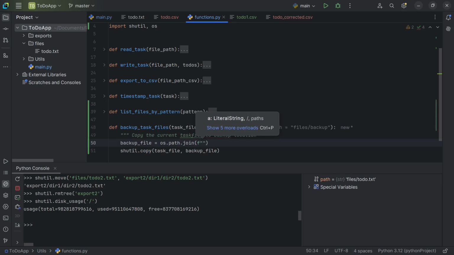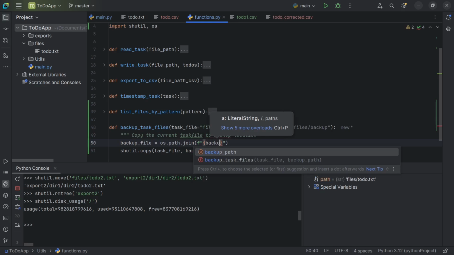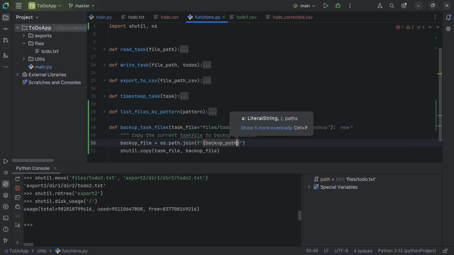Here, first we will put the backup path, which is the folder that contains the file, path 1, and next the next path should be todo_backup. In this, we will also append the timestamp.